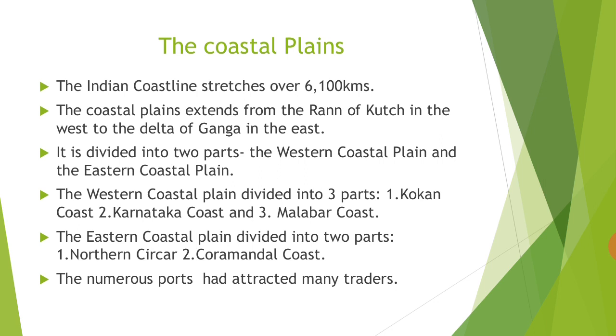The Indian coastline is vast and it stretches nearly 6,100 kilometers, as I said earlier. The eastern coastline is called Coromandel coast, whereas the western coastline is referred to as Konkan coast and Malabar coast. You know the division also. And how it is helpful: the numerous ports on this coastline attracted the Romans from ancient times. Foreign trade was carried on in those days only through these sea routes. As a result, port towns flourished, resulting in the rise of powerful kingdoms in the south like the Pandyas, the Cheras, and the Cholas.